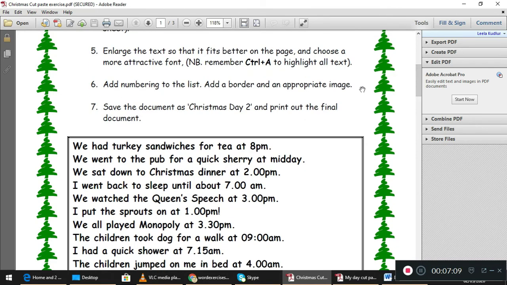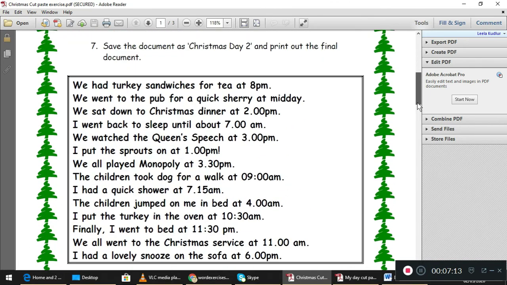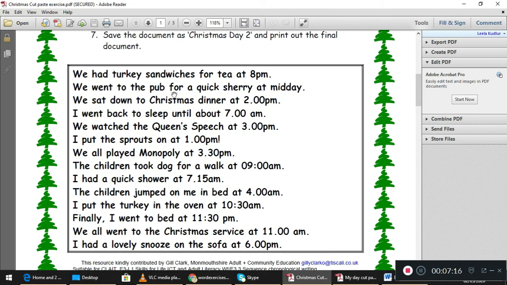And the appropriate image, you have seen how to insert the image in my last class. So what you have to do in this task is you have to type whatever is given in this box as it is. No cheating, please students, don't cheat. And you have to type everything as it is in the box, and then you have to order according to the timings. Now 4 a.m. is the first thing, so you highlight that text and cut and paste it on the first task.